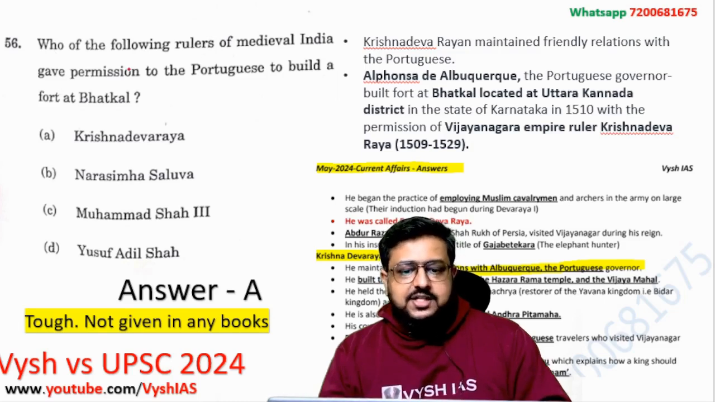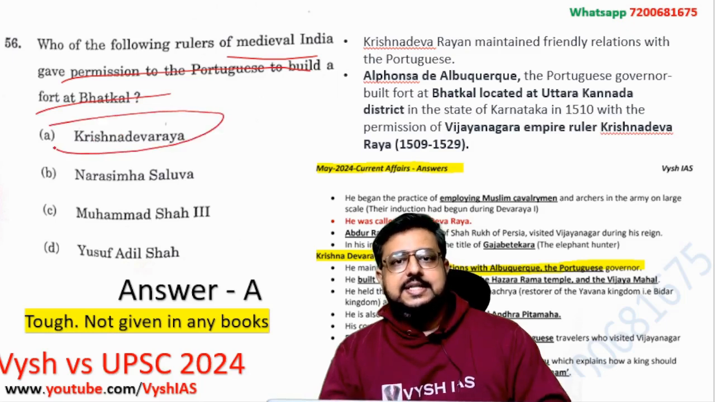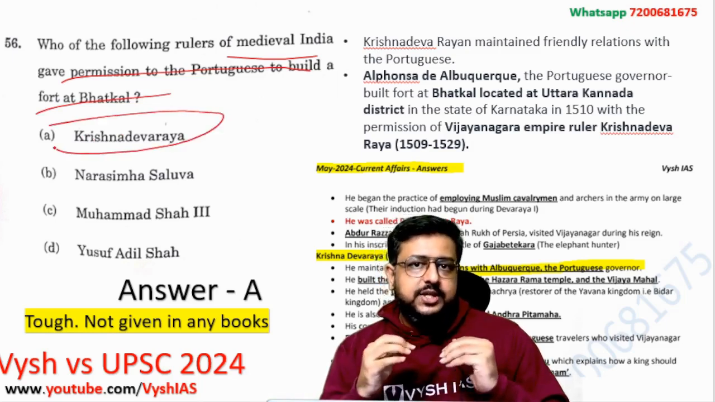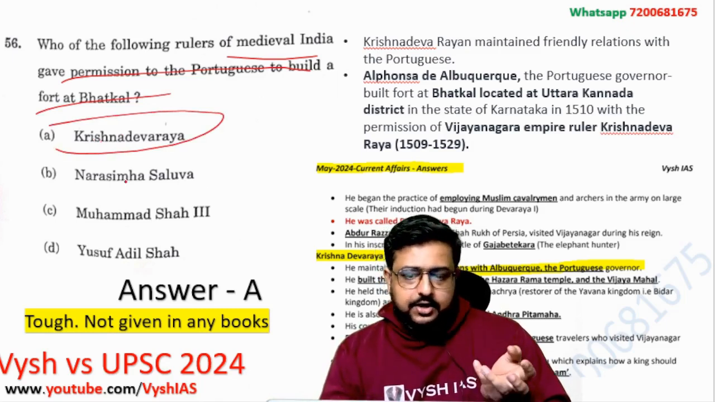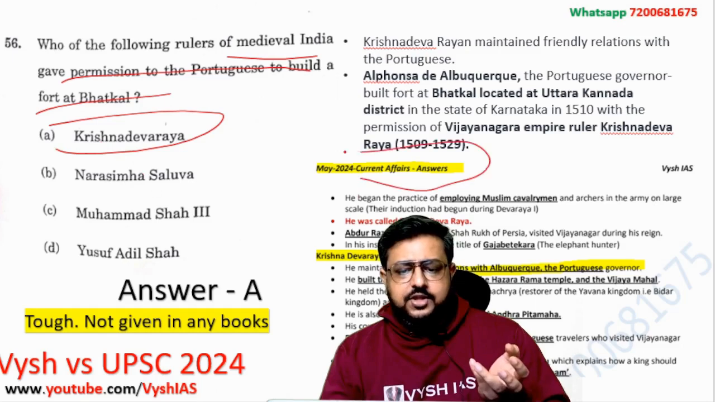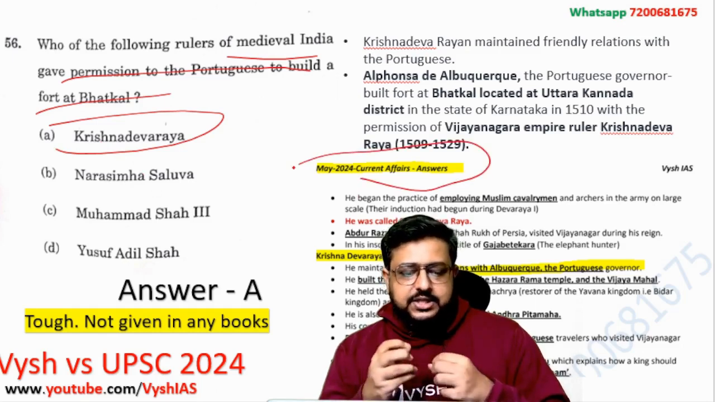Okay, now the very interesting question of medieval India. Medieval India, if you see, who gave permission to the Portuguese to build a fort at Bhatkal? So the answer here is Krishnadevaraya. Okay, and this year we expected a question again, because in the last few years Vijayanagara questions were coming so much that in the latest May month current affairs, which we gave before prelims, I think 1 week before the prelims, Hampi restoration work was going on, and then we predicted that a question will come from there.